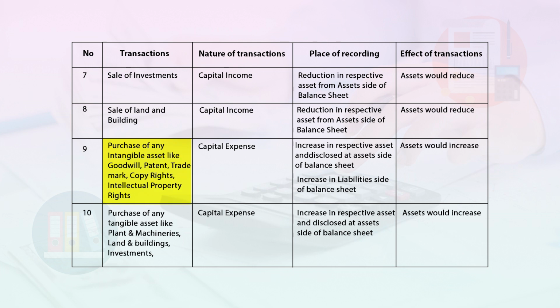Next is purchase of any intangible assets like goodwill, patent, trademark, copyrights, intellectual property rights, etc. It is capital expense. It increases in respective asset and disclosed at asset side of the balance sheet, and asset would increase. Next is purchase of any tangible assets like plant and machineries, land and building, investments, etc. Capital expense, increase in respective asset and disclosed at asset side of the balance sheet, and asset would increase.